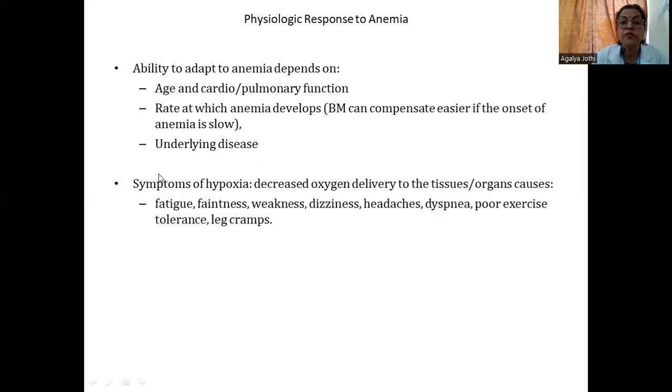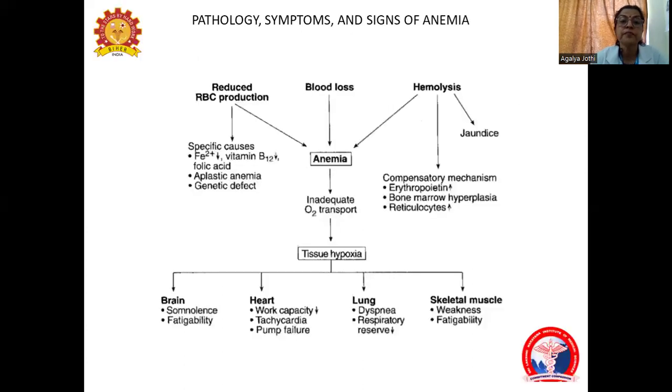What are the symptoms of hypoxia? Decreased oxygen delivery to the tissues or organs may cause vague symptoms like fatigue, faintness, weakness, dizziness, headaches, dyspnea, poor exercise tolerance, or leg cramps.